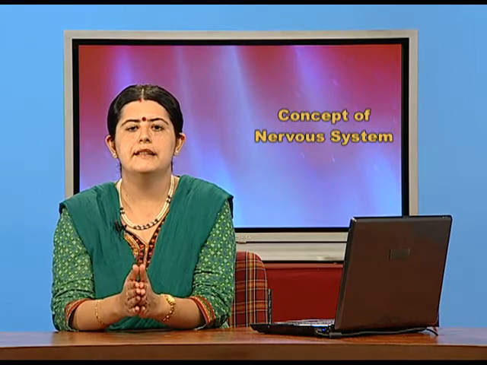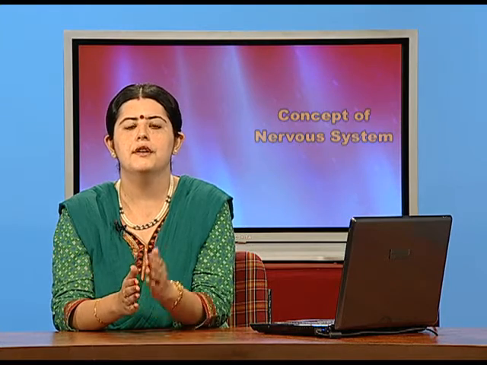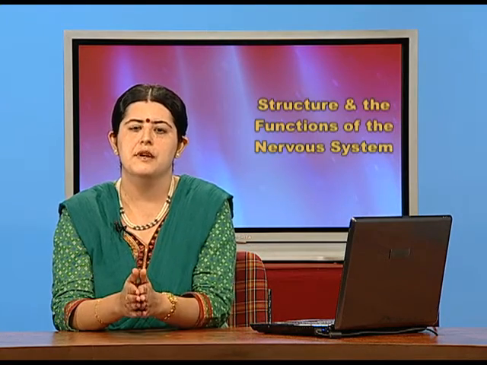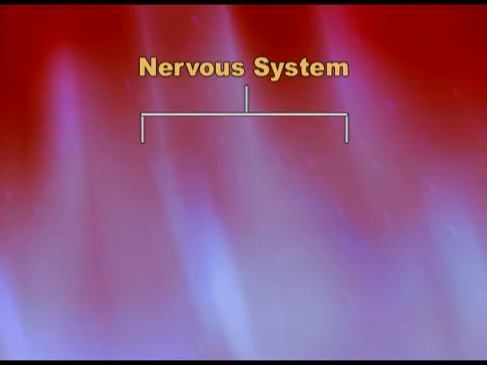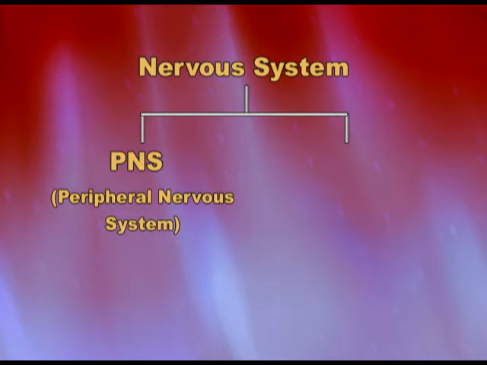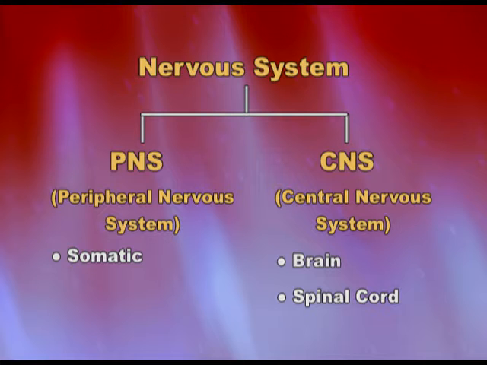Now, this basically is the beginning point of the nervous system, because now we'll be talking about the structure and the function of the nervous system. Now, the nervous system basically has two major parts. One part is known as the peripheral nervous system. The other part is known as the central nervous system. Central nervous system again comprises of two major parts, the brain and the spinal cord, whereas the peripheral nervous system comprises of majorly somatic nervous system and autonomic nervous system. Let's start with the peripheral nervous system.